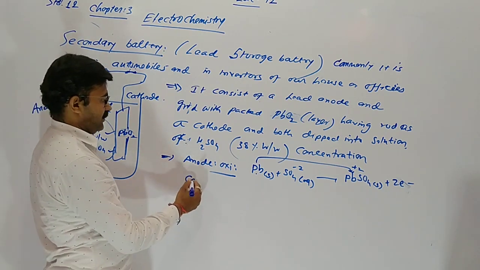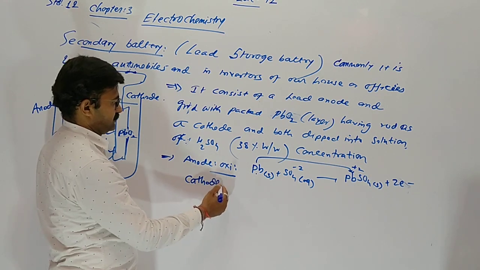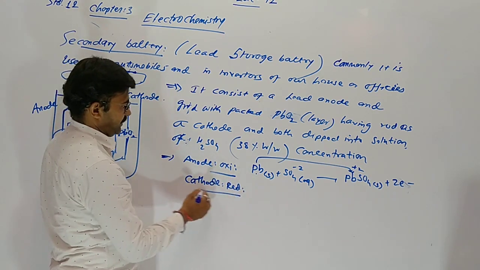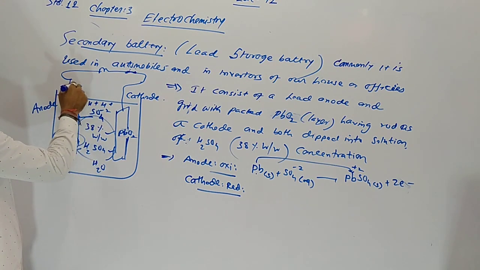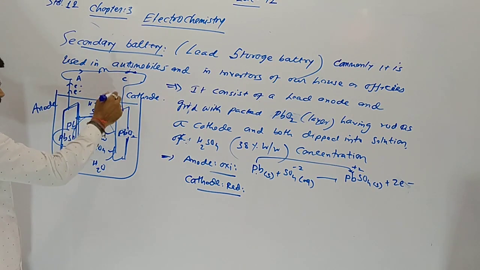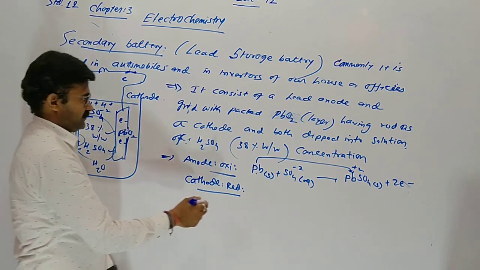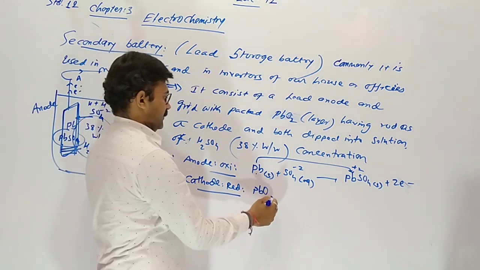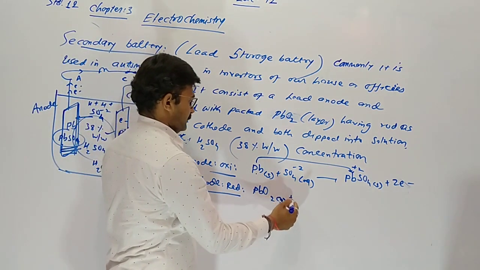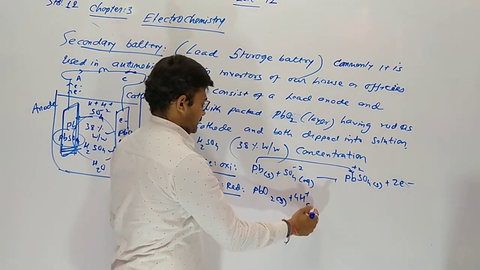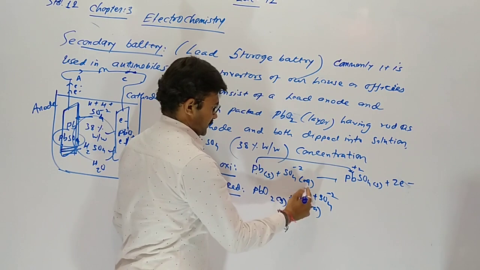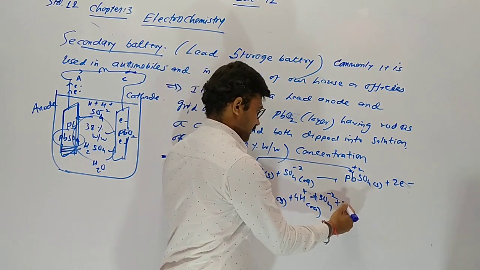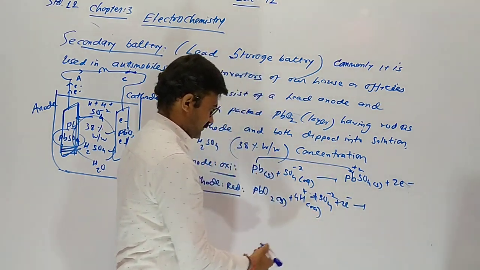Understood? Now on cathode, reduction occurs. So produced electrons are moving from anode to cathode. Here the layer of oxide PbO2 plus 4H plus ions coming from solution and SO4 minus 2 and 2 electrons through wire.